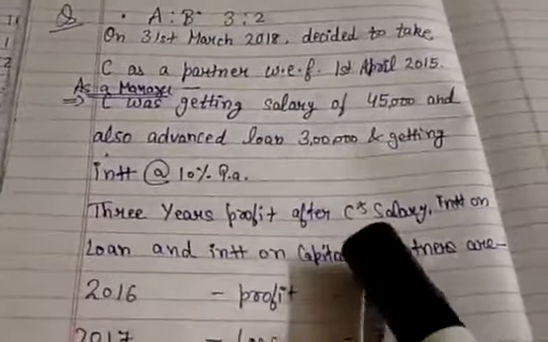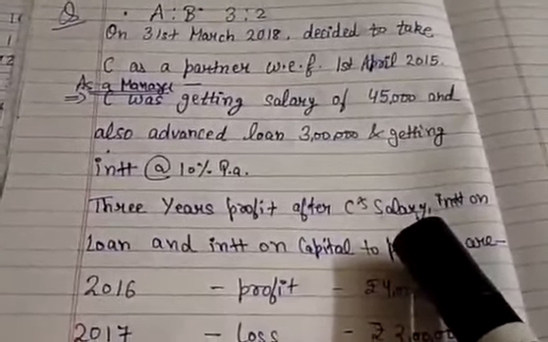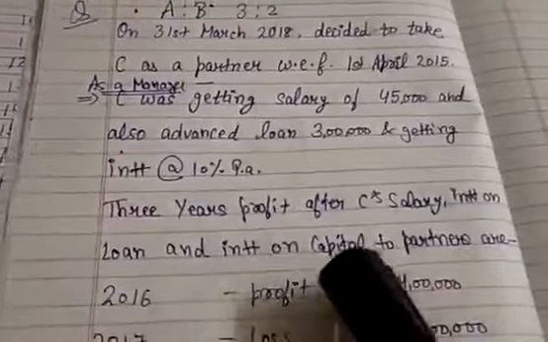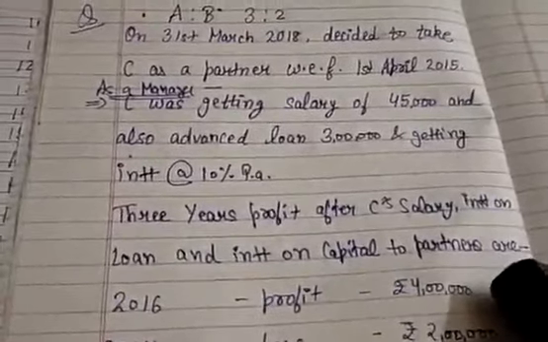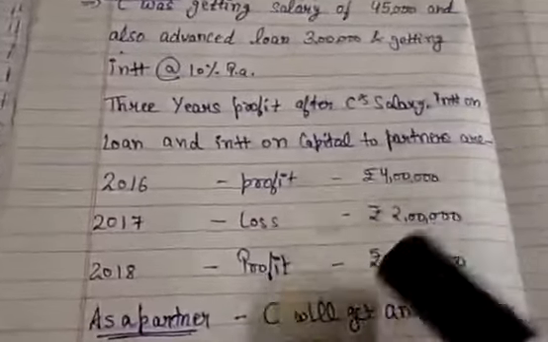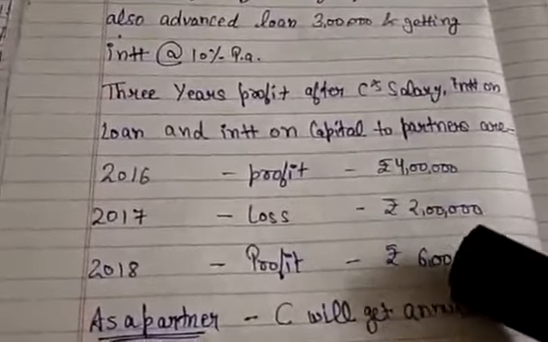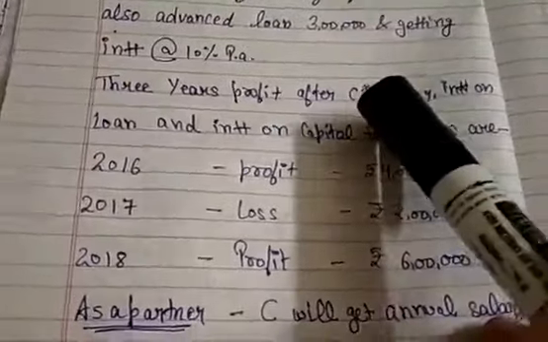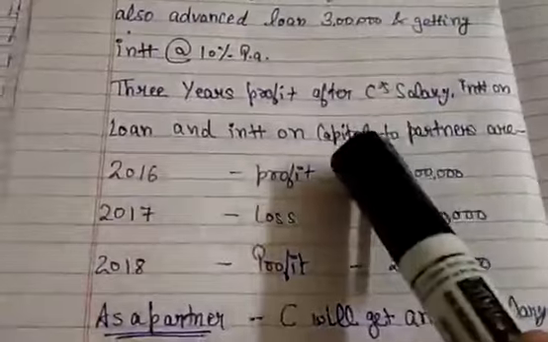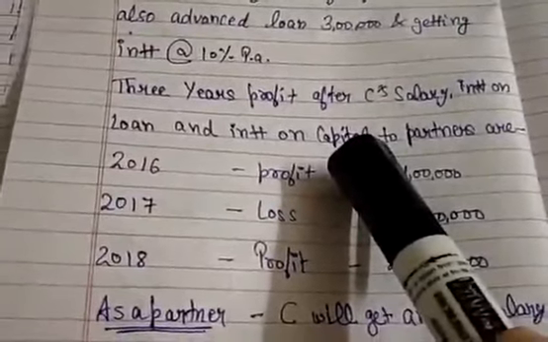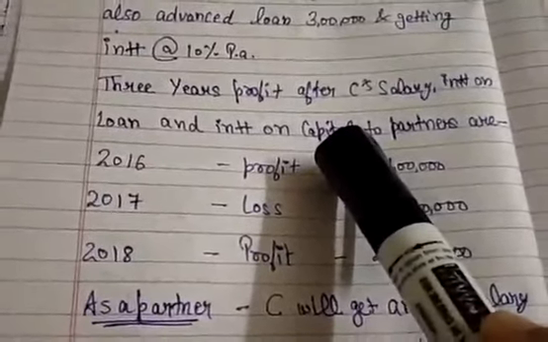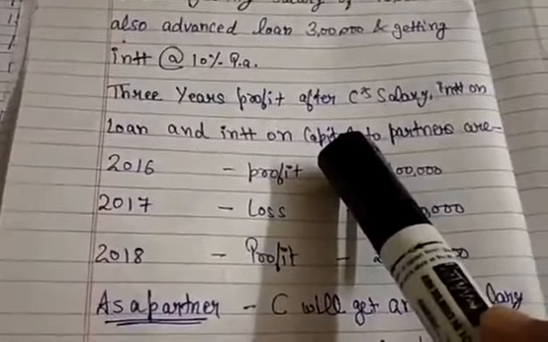So the 3 years' profit after C's salary, interest on loan and interest on capital to partners has been given to us. From these profits, we have already deducted C's salary, interest on loan and interest on capital to partners. That means the adjustments have already been done.